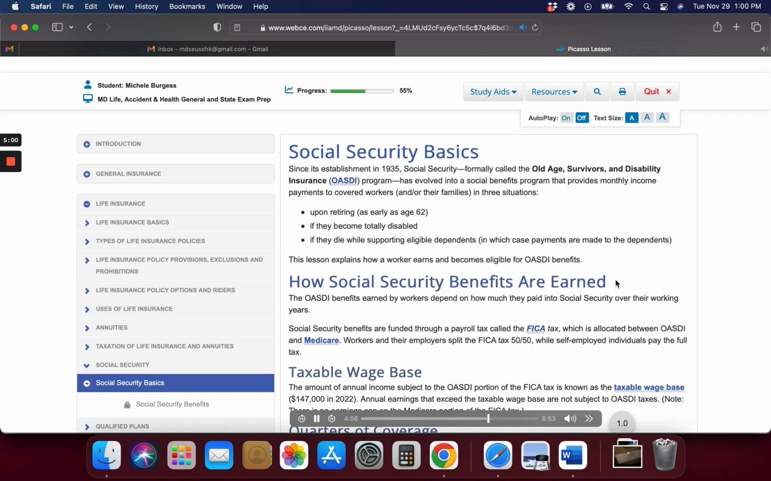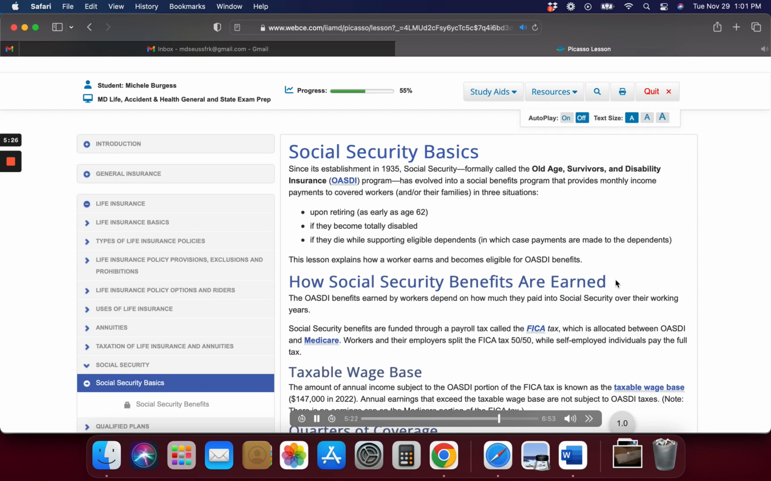To these averaged earnings, a formula is applied that yields the worker's primary insurance amount, or PIA. All OASDI benefit amounts are based off this number. Key point. The PIA is the amount of retirement benefit the worker will receive when he or she reaches full retirement age, FRA, and it is the starting point for determining all other Social Security benefits.